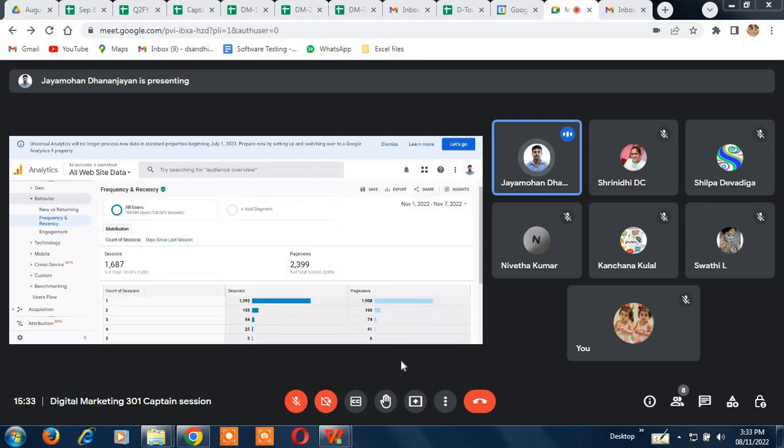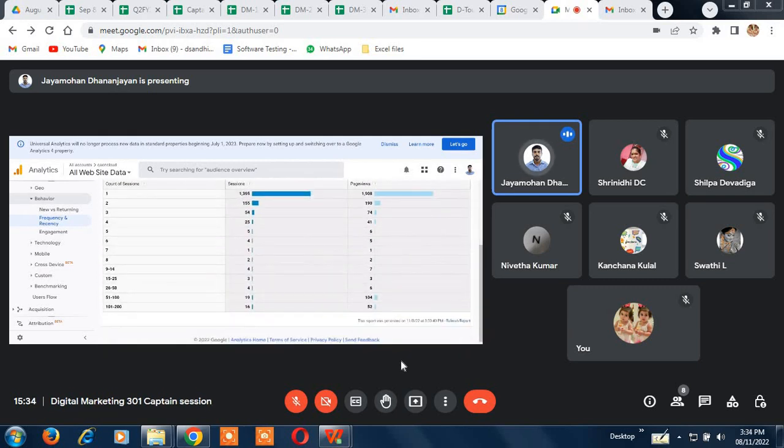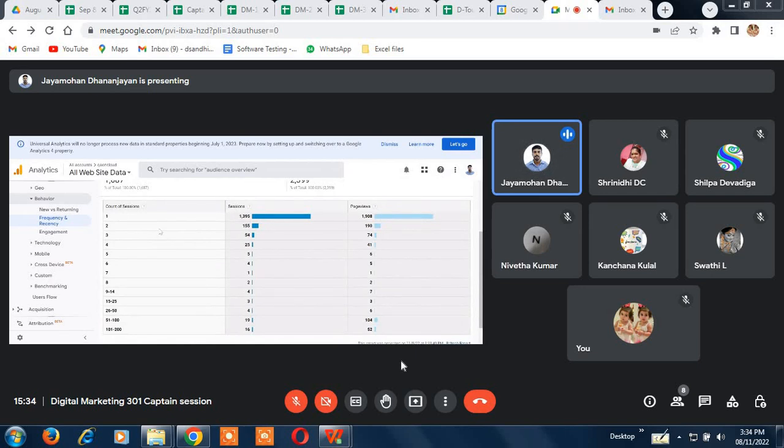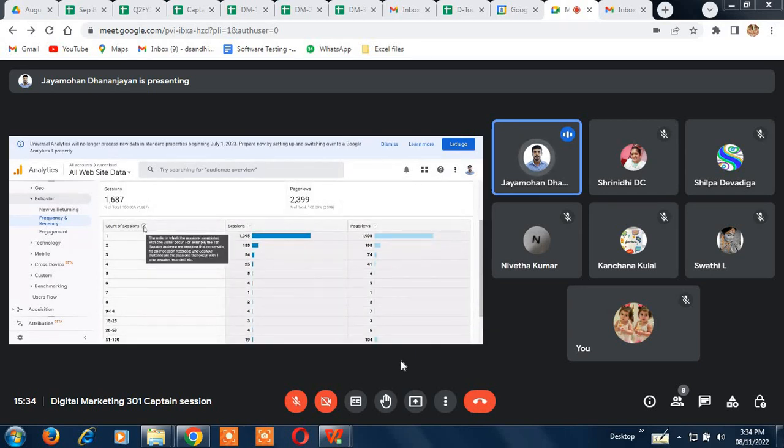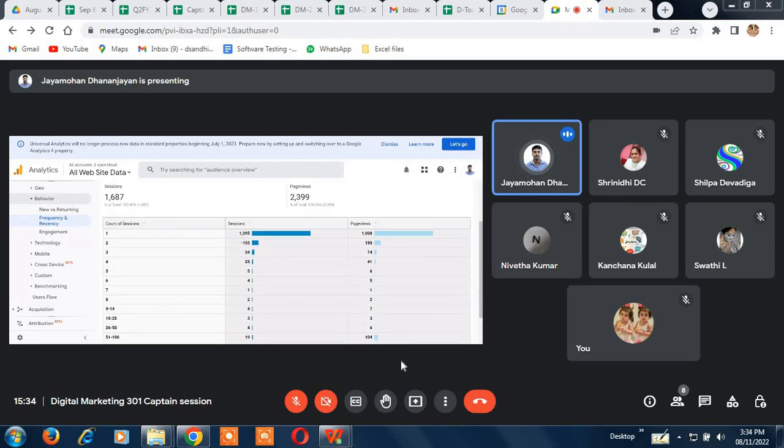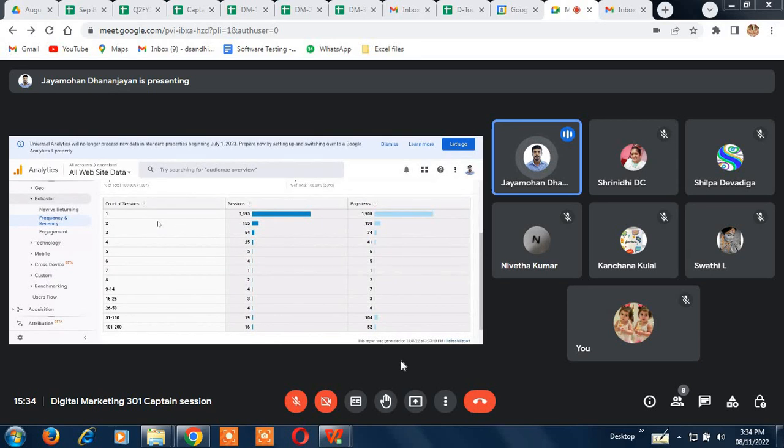So yeah, this is again more of an in-depth thing. So sessions, which is, I would say, like the goals that we have set. So here, the session one, from the first session itself, how many people are coming, 13953, and pages is this thing. So this is more like a guide, I would say. Take this as a first page, like a home page. Take second as a second page. What is a second page?